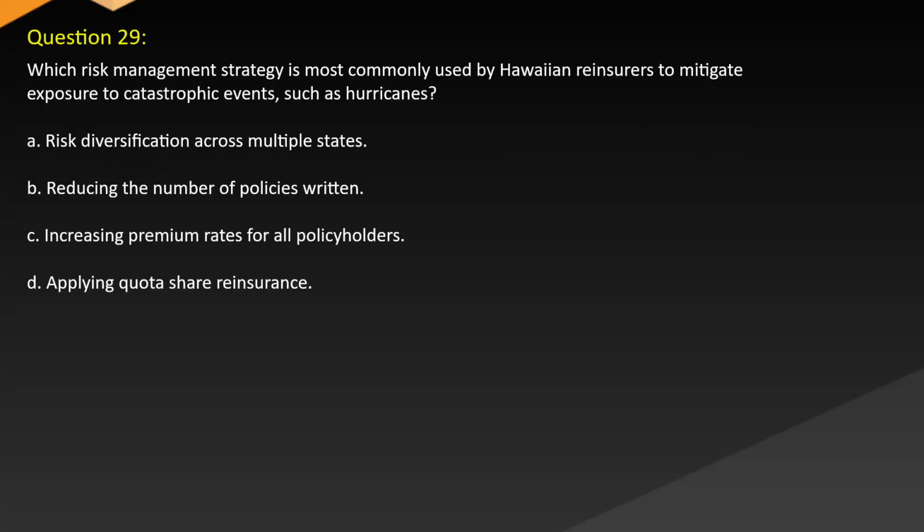Question 29. Which risk management strategy is most commonly used by Hawaiian reinsurers to mitigate exposure to catastrophic events such as hurricanes? A. Risk diversification across multiple states. B. Reducing the number of policies written. C. Increasing premium rates for all policyholders. D. Applying quota share reinsurance.